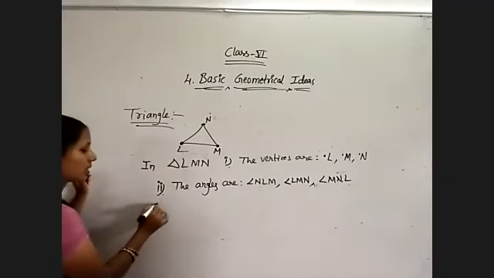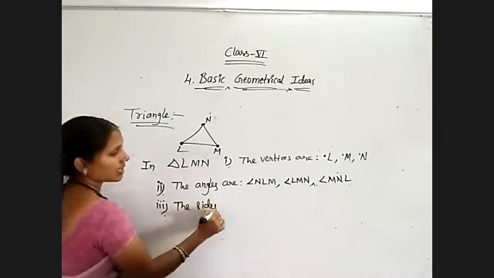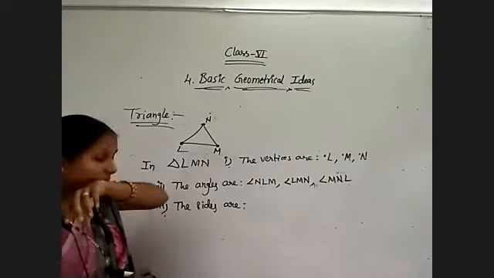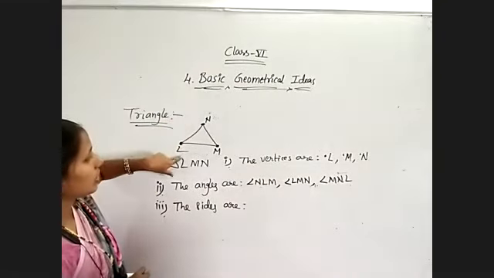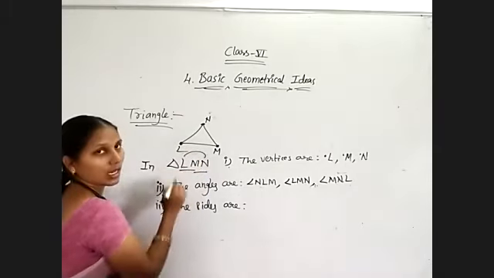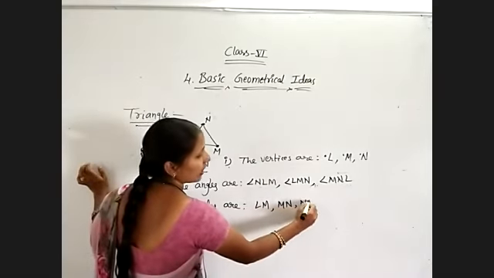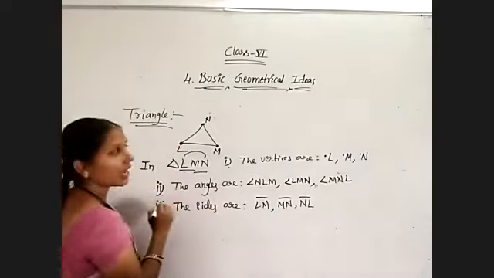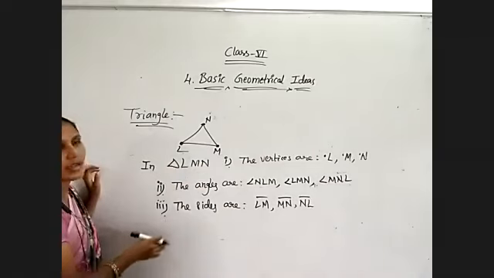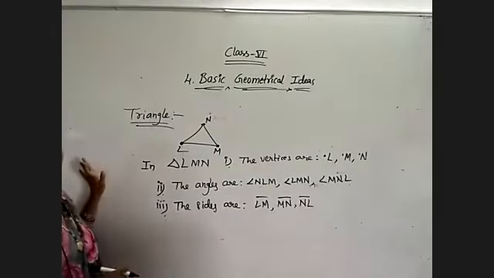Now coming to the third one, the sides. What are the three sides of the triangle? Just observe here. With L first, LM, next MN, NL. LM, MN and NL. These are the three sides of triangle LMN. So this is about how to name the vertices, how to write the angles, and how to write the sides of the triangle.